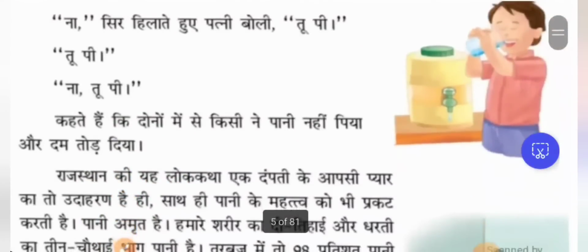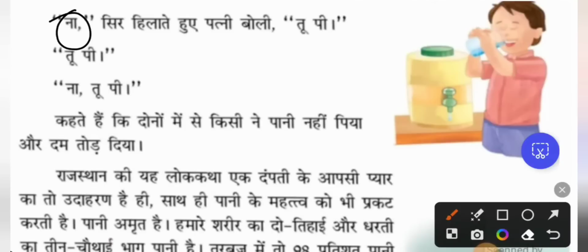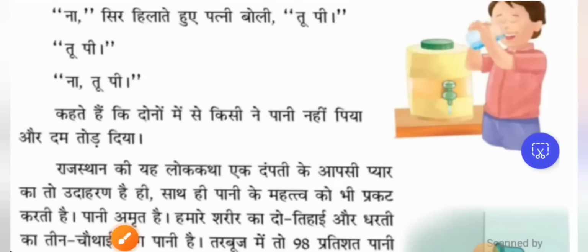ना, सिर हिलाते हुए पत्नी बोली. Now the wife said, no, you drink. After saying yes or no, you have to put an alpa viram, a comma. Since the no is said by the wife, we have to put it in quotation marks. Sir hilate hue patni boli. So, shaking her head, the wife said, no, you drink. So we are giving the pause. Tu pi, you drink. This is said by the wife. You drink, no, you drink. Like that, husband and wife were telling one after the other.